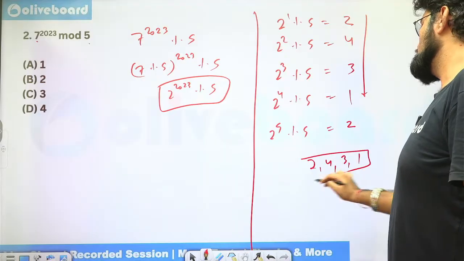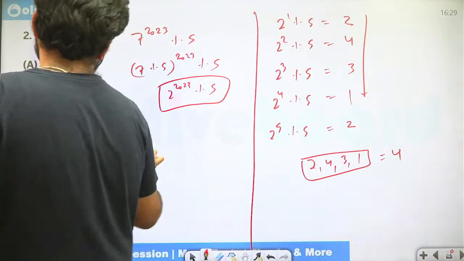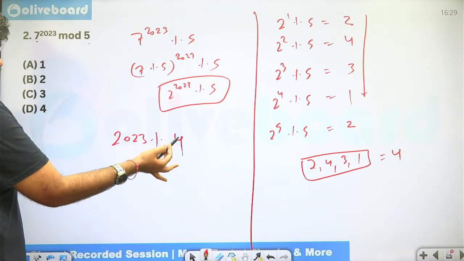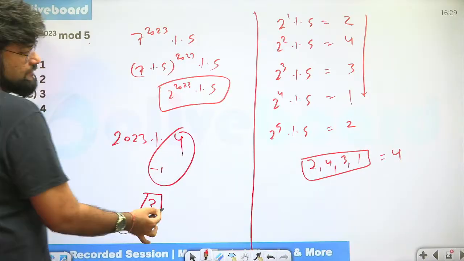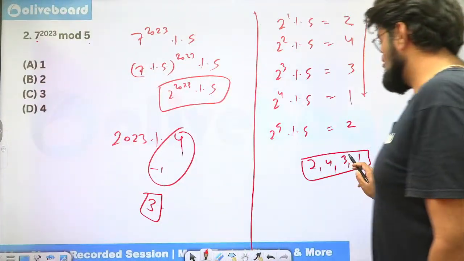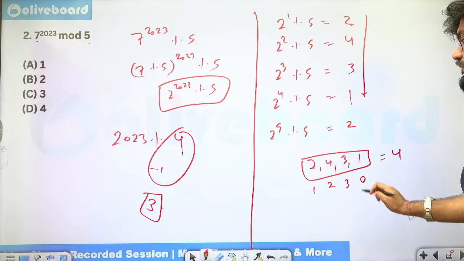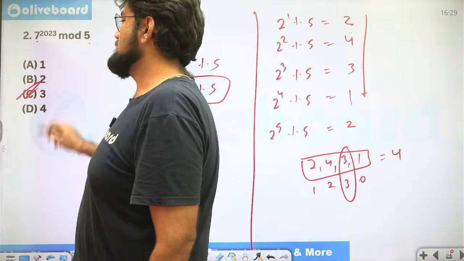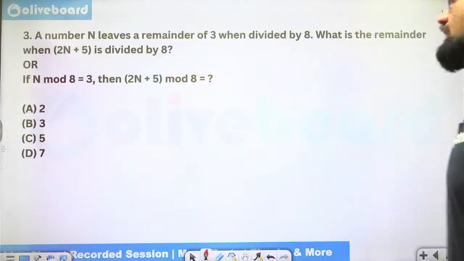Cycle length is how much? 4. So divide 2023 by 4. 2024 would have been divisible by 4, so minus 1 plus 4. The remainder is 3. And 3 does not coincide. When 3 comes up, don't give this as the answer. It is 1, 2, 3, 0. So for 3 remainder, the corresponding digit is also 3 by chance. So option C is the correct answer. Okay. Next.